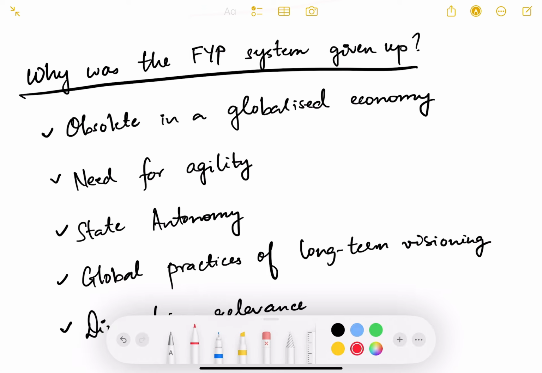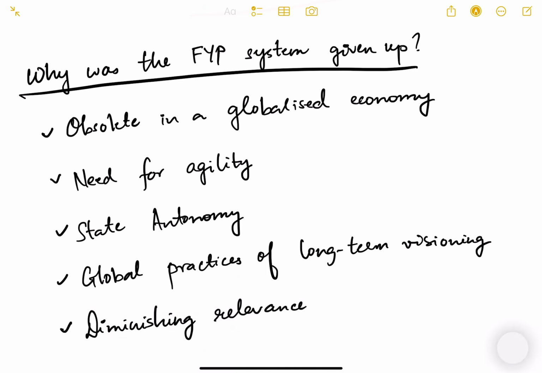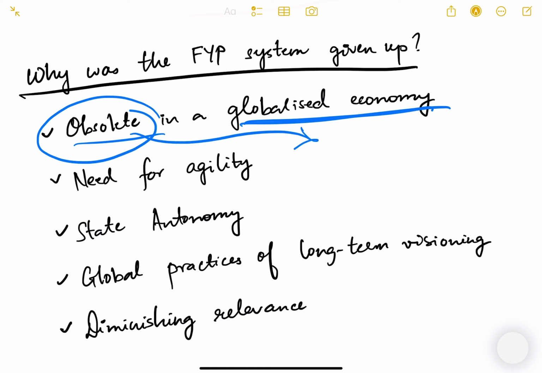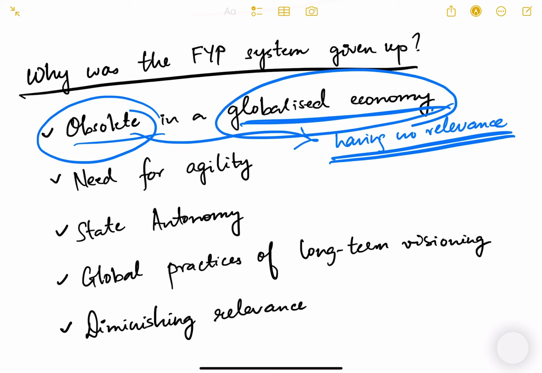Why was there a change in the 5-year plan? Why was it given up? Because it was obsolete in a globalized economy. What is the meaning of obsolete? Obsolete meaning having no relevance. Okay, having no relevance meaning having no practical significance or importance in the current times. So now it has become obsolete. It may have been useful in the 1950s, it may have been useful in the 60s, 70s, 80s, but currently it has become obsolete. It is now of no use especially in a globalized economy.